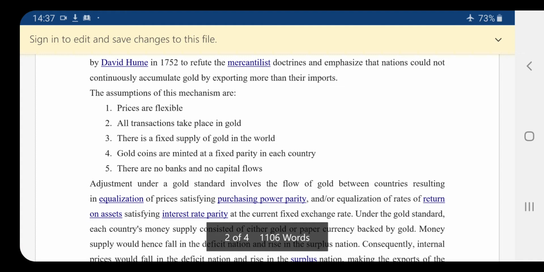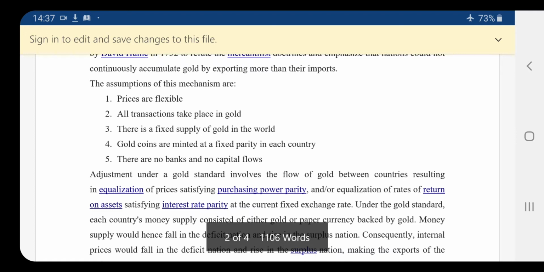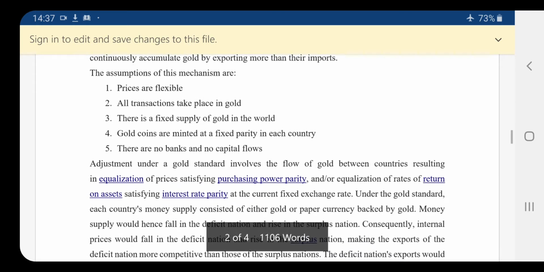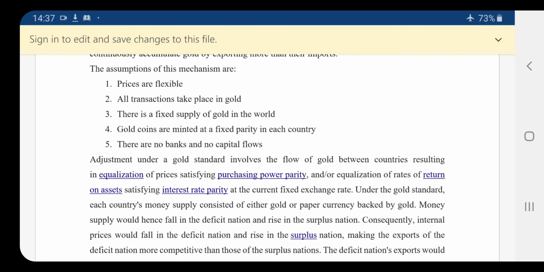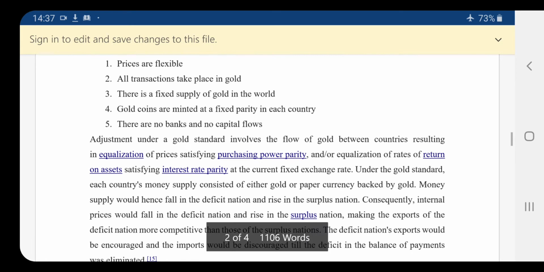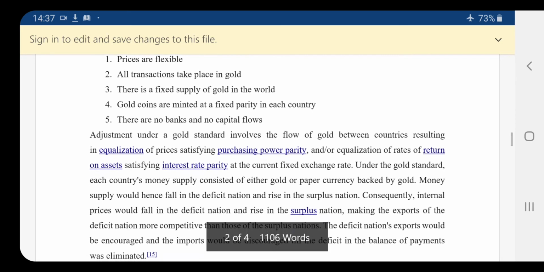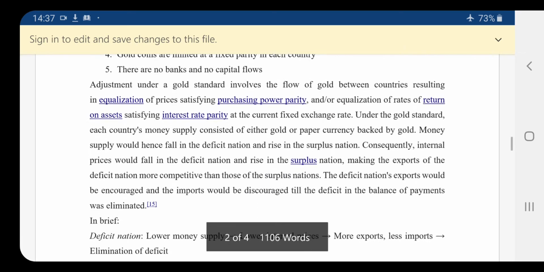Second, all transactions take place in gold. Third, there is a fixed supply of gold in the world. Fourth, gold coins are minted at a fixed parity in each country. Fifth, there are no banks and no capital flows.